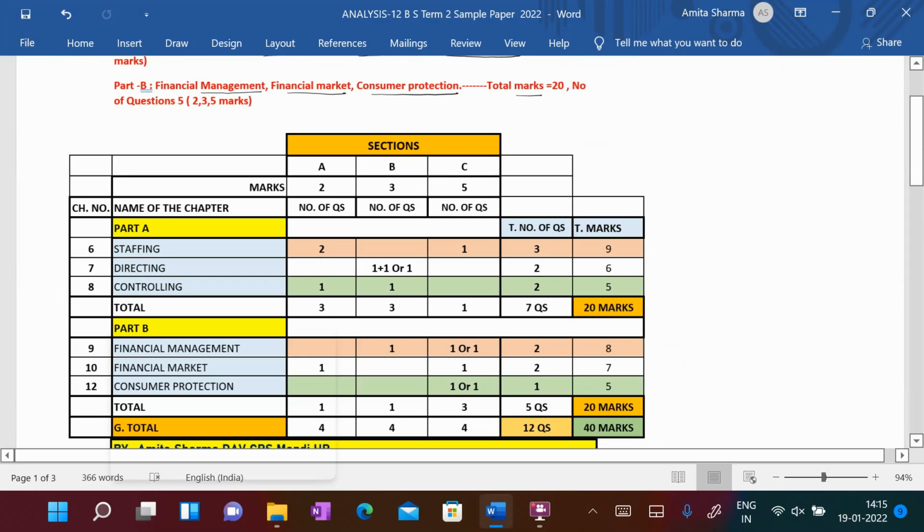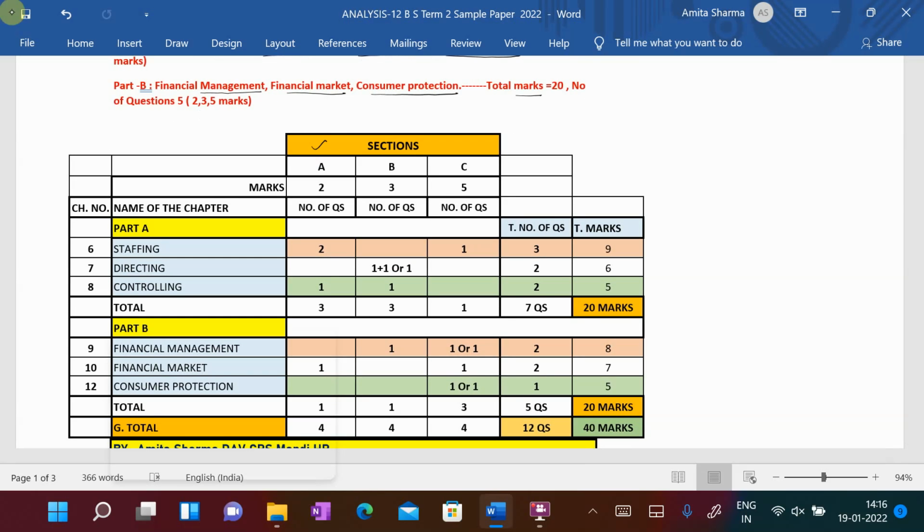So, here is the section wise analysis, students. We have 3 sections: A, B and C. In A section, 2 marks questions will be there. In B section, 3 marks questions will be there. And in C section, 5 mark questions will be there.